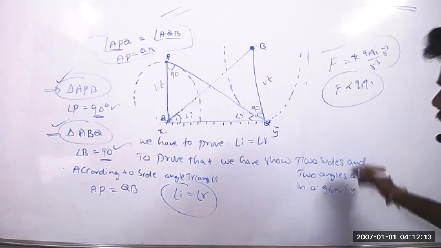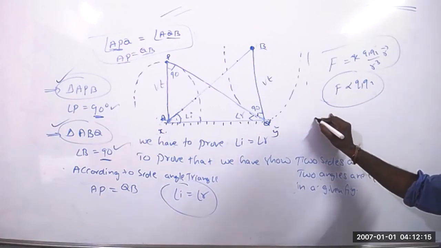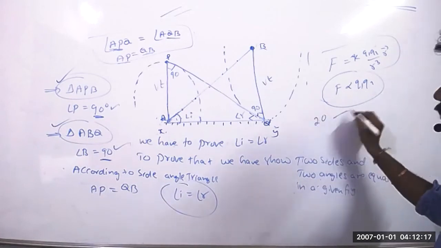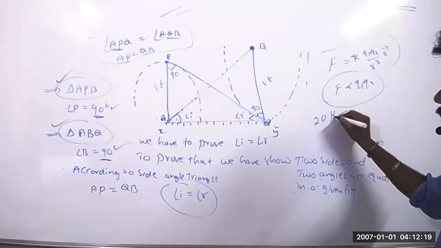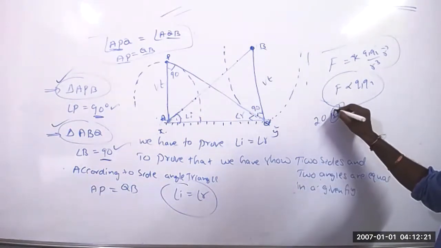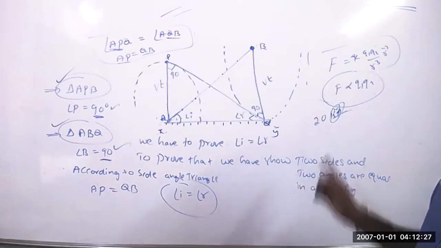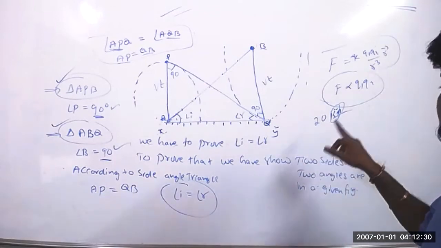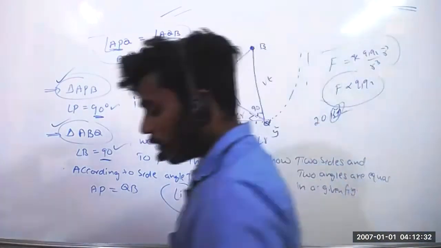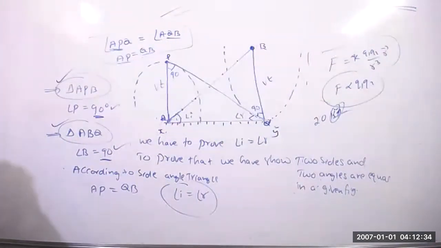And some of the members did the problem, 20 something. 20 what? After 20, kg I have to keep. I told you definitely you should write the unit. If you don't mention the unit, then that is wrong. 20, there is no value. If you write units, then there is a value for 20. Everyone has repeated the same mistakes. Check once.